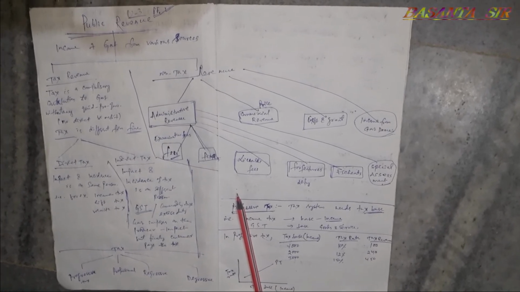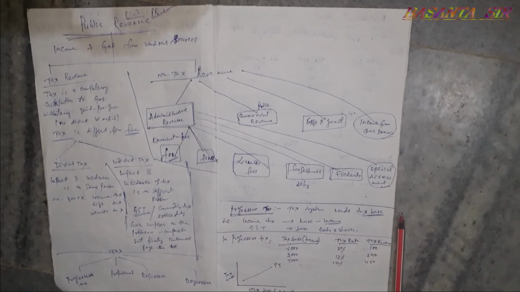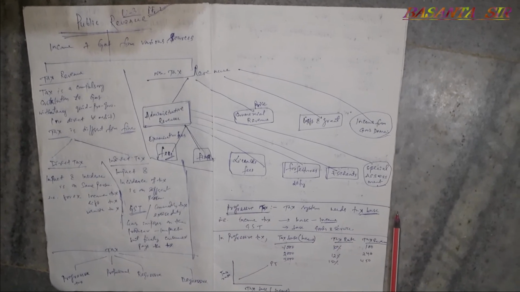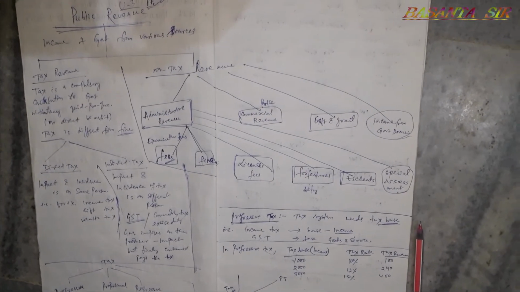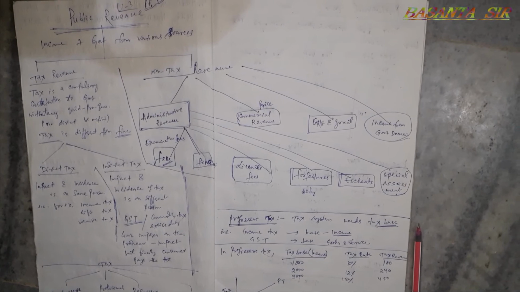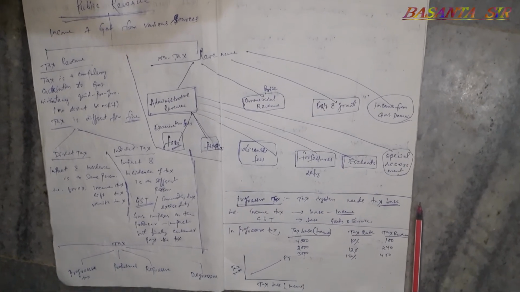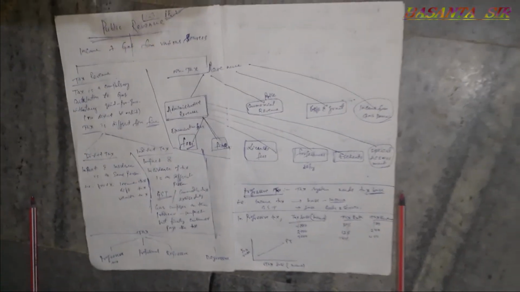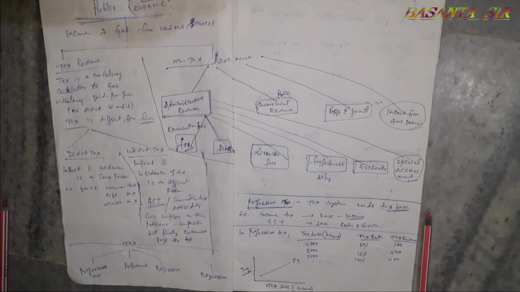Progressive tax is one of the important taxes. In case of direct tax or indirect tax, we follow it always, because the rich person has the capacity to pay more as compared to the poor persons. So progressive tax is always considered, but what should be the degree of progressiveness? It is to be decided by the government.